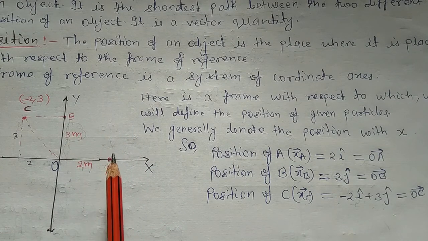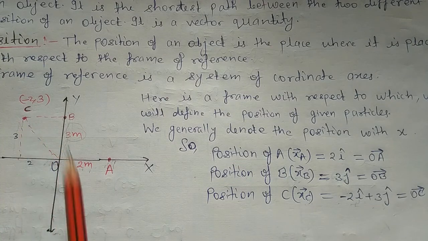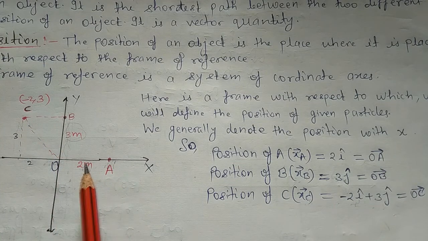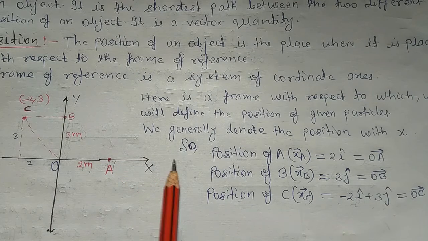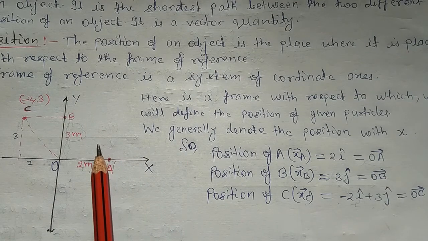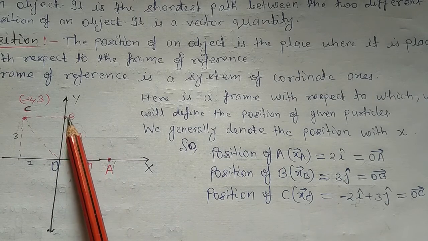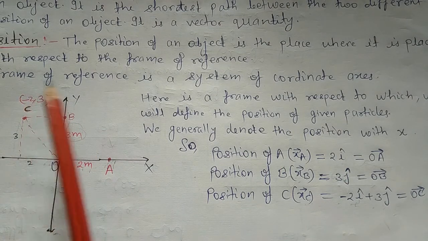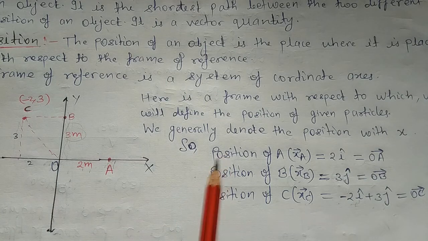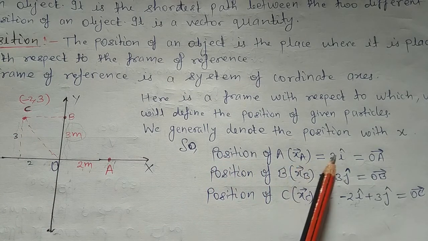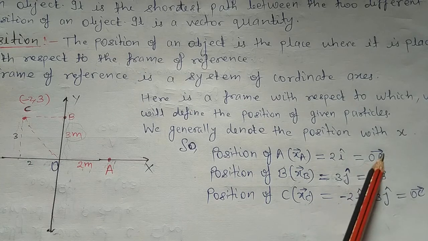This is particle A, this is particle B, and this is particle C, and the positions and the coordinates of the particles are also given. This is 2 meters on the x-axis, this is 3 meters on the y-axis, and the coordinate of C is (-2, 3). So what is the position? The position of A, xA, is equal to 2i cap, that means the vector OE.